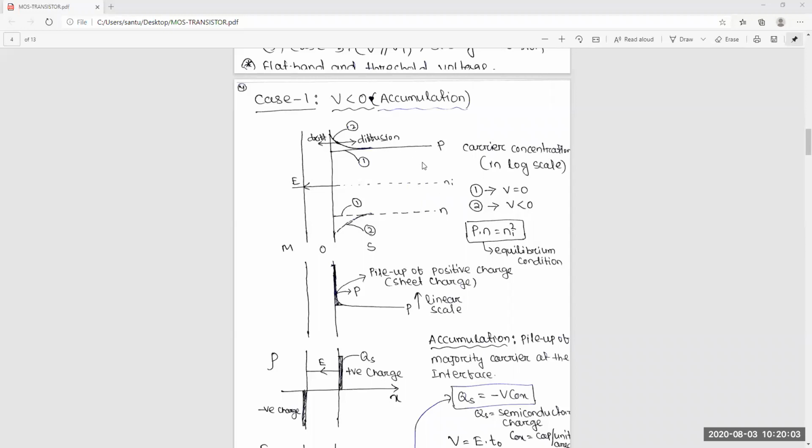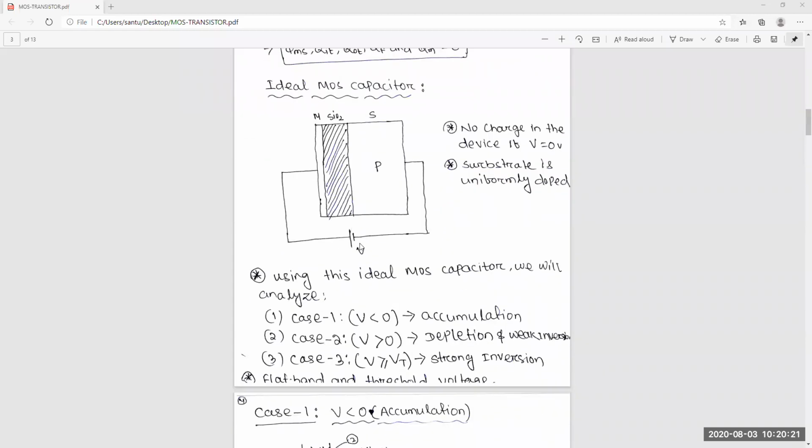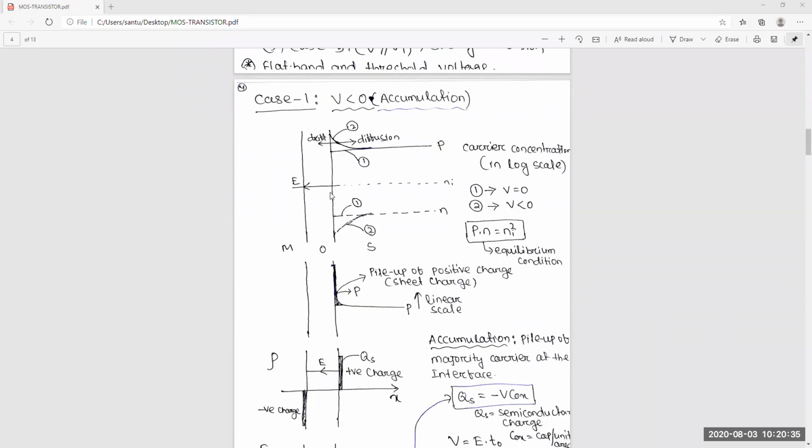At this condition, what happens? If we give a voltage at the gate, this side, less than 0, that means it is connected metal to semiconductor. If it is less than 0, the electric field will be in this direction, from positive to negative. Yes or no? Yes, sir.